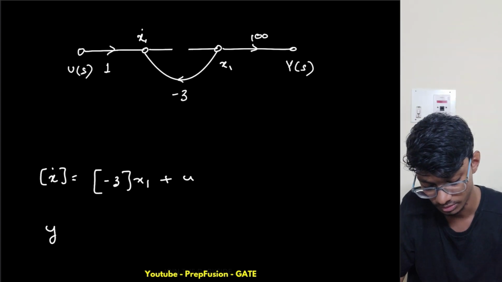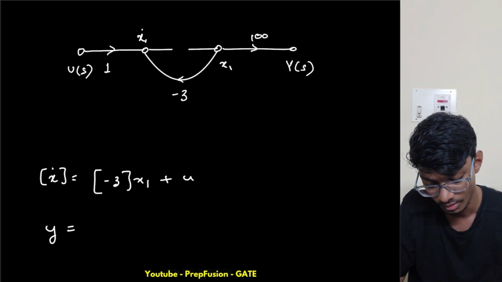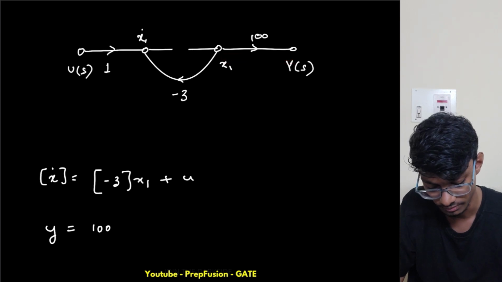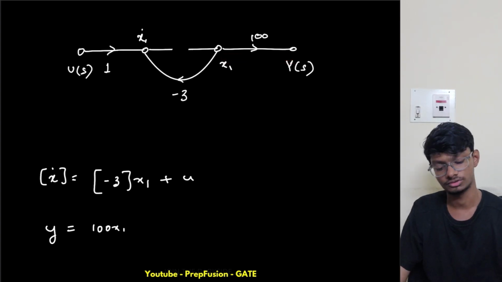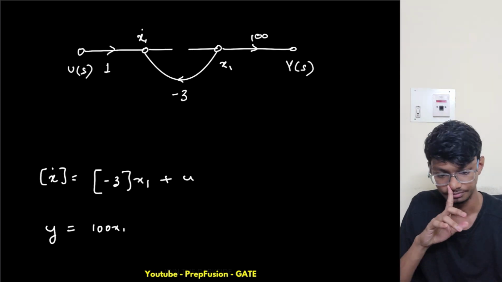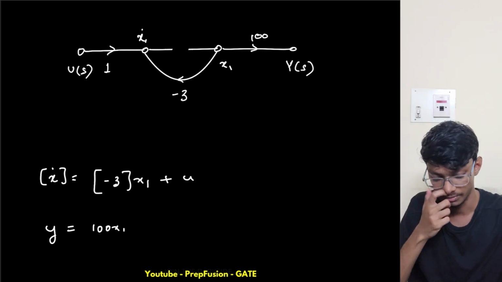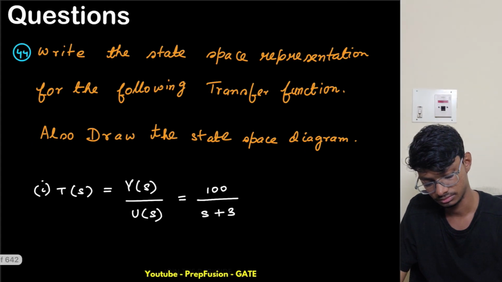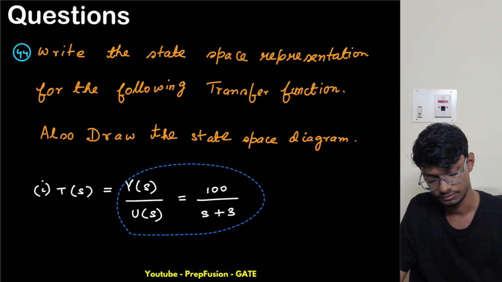And what is my y equal to? Y equals 100 times x1. Like this you can solve. What is the other method you can solve with? The other shortcut method is simply by the transfer function. So we have the transfer function.